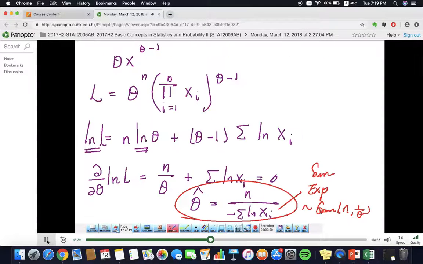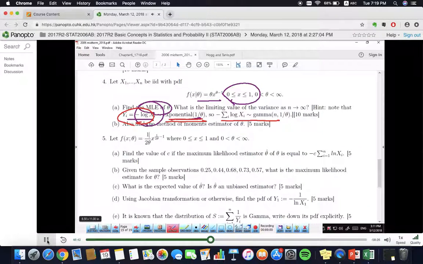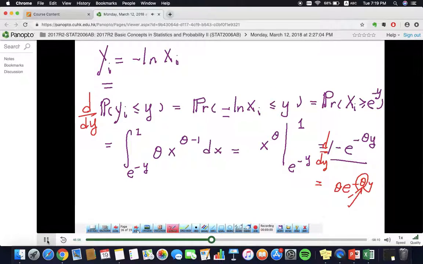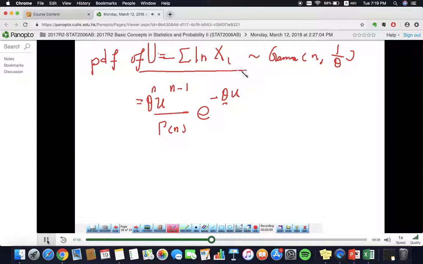Now you were asked what to do. Go back to here. You were asked to see what is the limiting value of the variance as n goes to infinity. Okay? Now, at least what you have to do is find out the variance of the theta hat. Right? And going back to here, this is the expression.